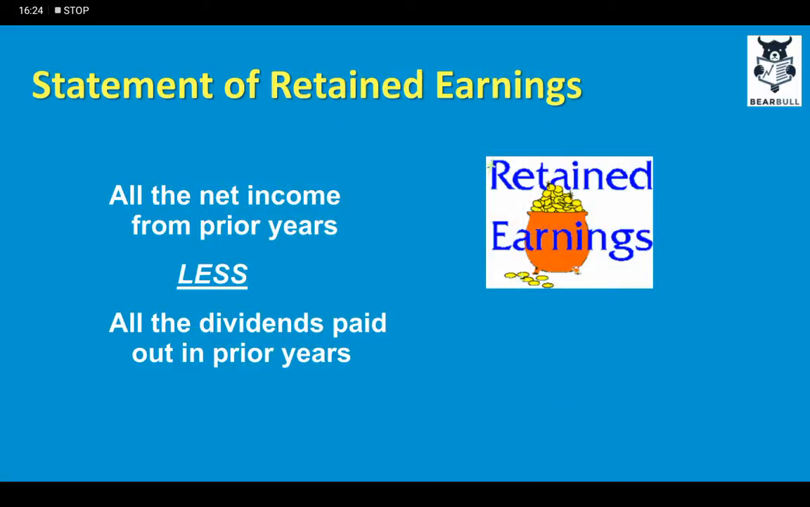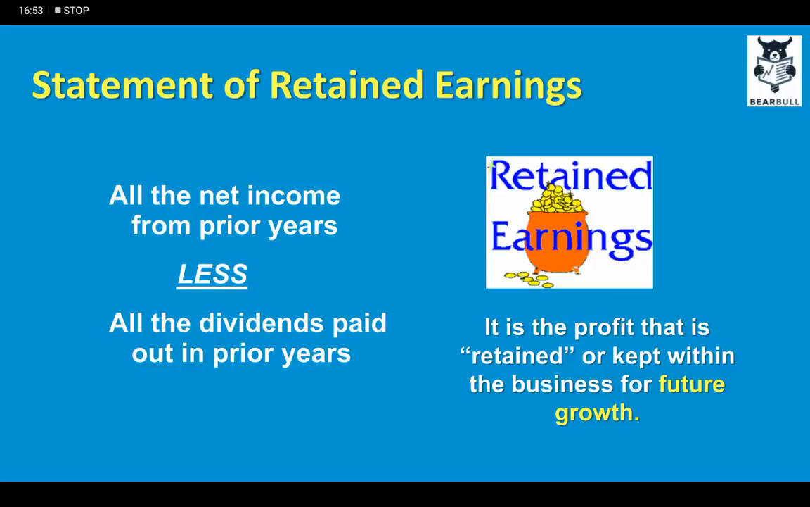Now, statement of retained earnings: all the net income from prior years, less all the dividends paid out in prior years, gives us the opening balance of retained earnings. Then we add this year's net income and deduct this year's dividends, and we arrive at closing retained earnings, the closing balance of retained earnings.